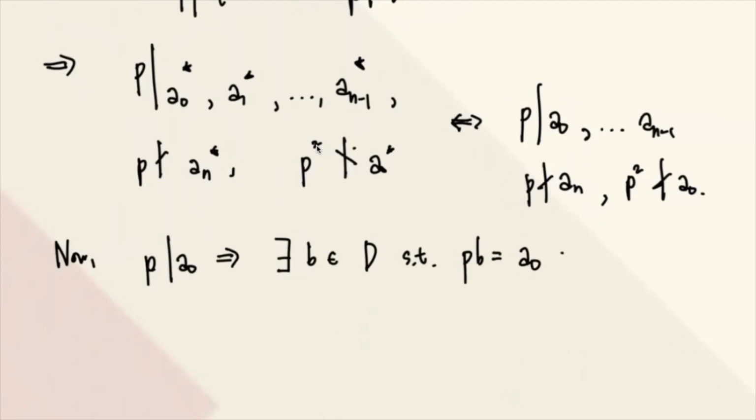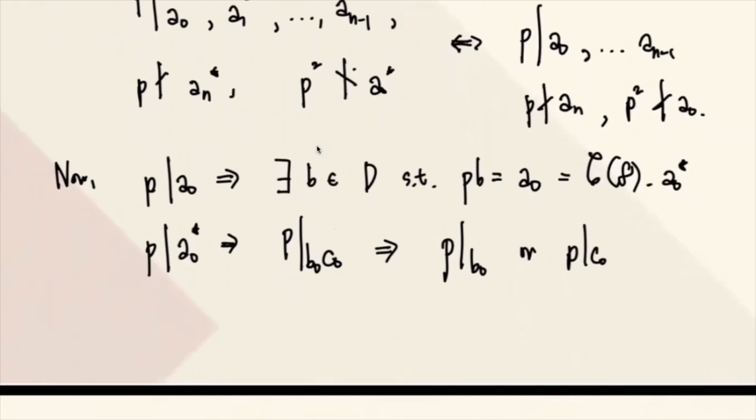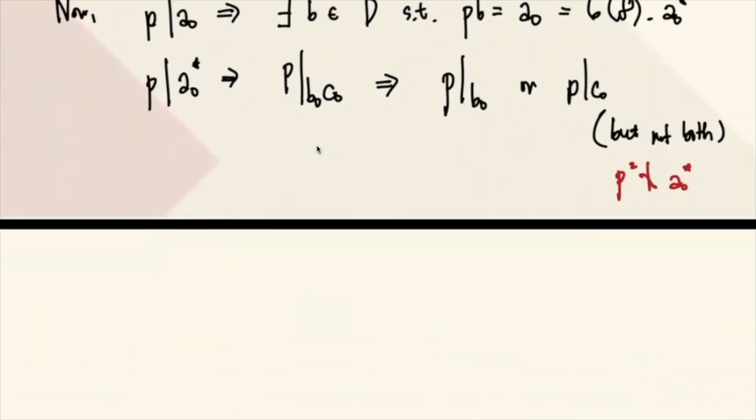And remember, A sub 0 is the same as the content of F times A sub 0 asterisk. Also, P divides A sub 0 asterisk. That implies P divides B sub 0 C sub 0, which implies either P divides B sub 0 or P divides C sub 0, but not both, of course. This is because P squared does not divide A sub 0 asterisk. Let's assume without loss of generality: assume P divides B sub 0 and P does not divide C sub 0.